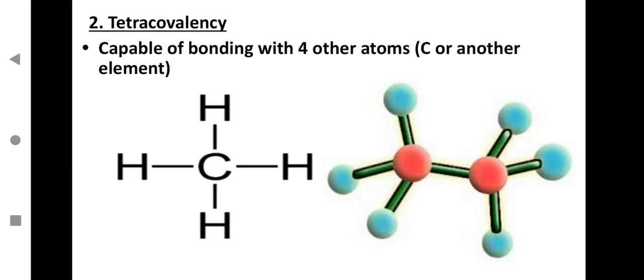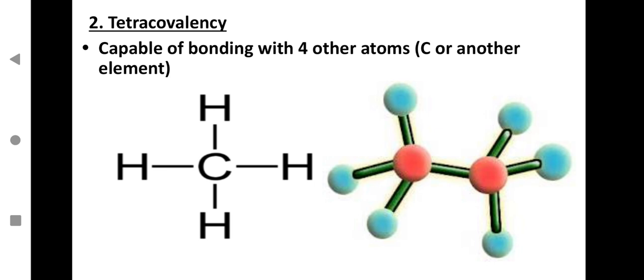Tetracovalency, that means tetravalency. As you all know, the atomic number of carbon is 6, so it has 4 electrons in the valence shell which participate in chemical bonding, and that's why carbon is tetravalent. This is one good reason why carbon is so versatile in nature and can form so many carbon compounds.